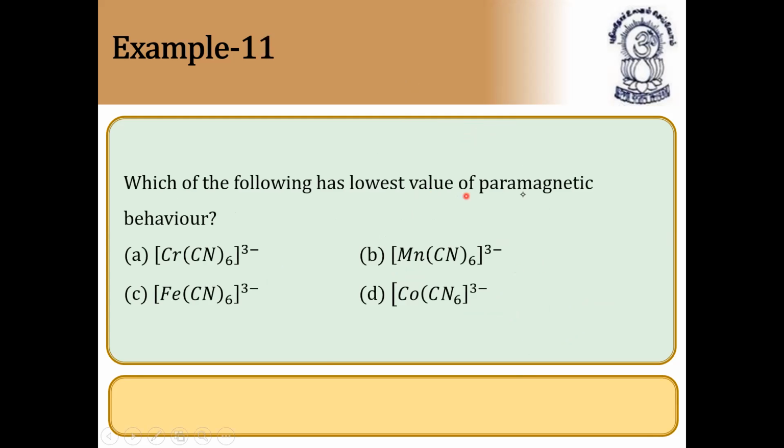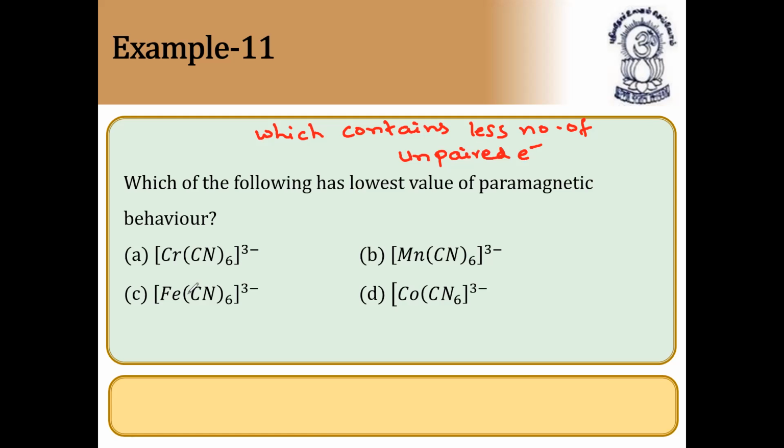Which of the following has the lowest value of paramagnetic behavior? So for this we can say which contains weak field ligands, or you can say which contains less number of unpaired electrons. The number of unpaired electrons, that will have the lowest paramagnetic behavior.